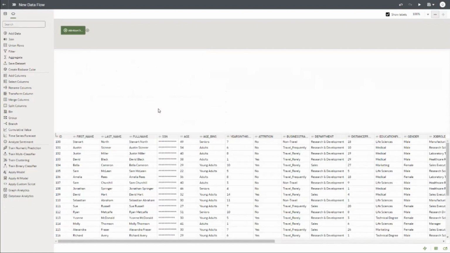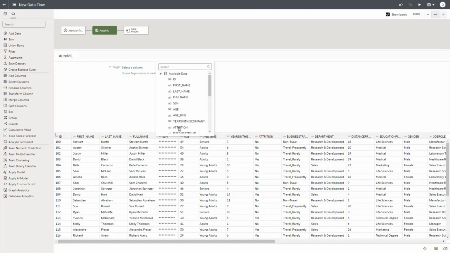I select that. The moment I select, I am just given one decision to make. I am significantly insulated from complex decision making in terms of what model to choose, what algorithm to choose. That is all auto. All I need to tell the system is this is the target column on which I need to train the model. So I select this column, which is basically my attrition. The moment I select attrition, the object understood that it's going to be a classification model.